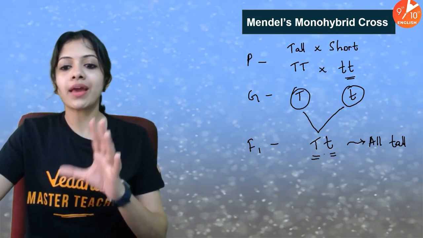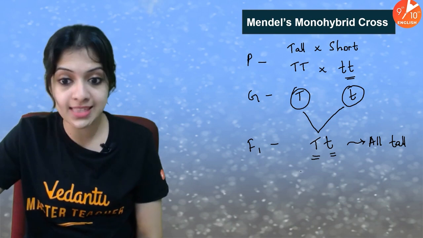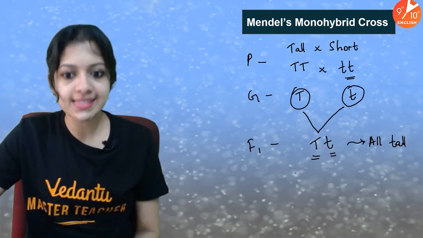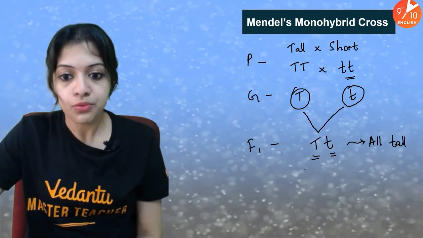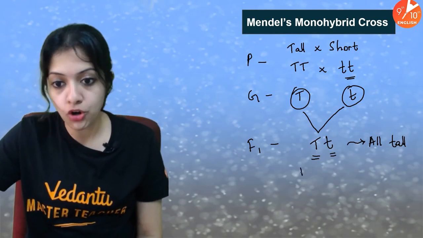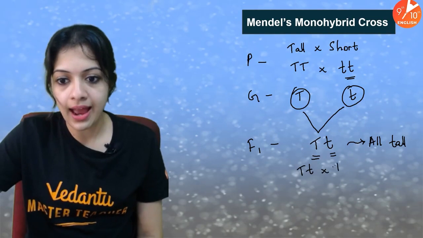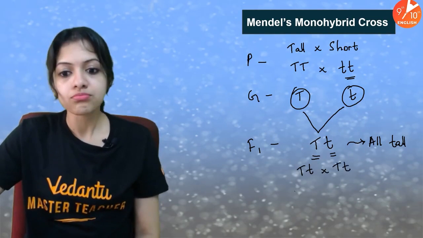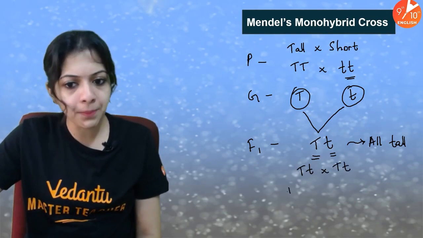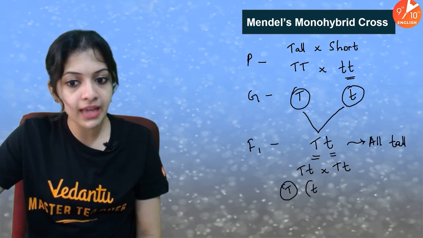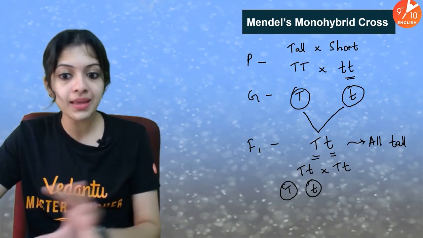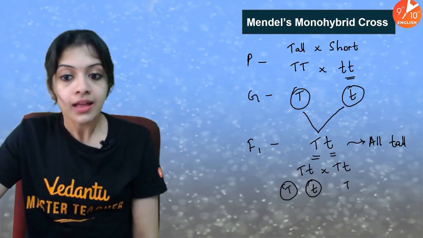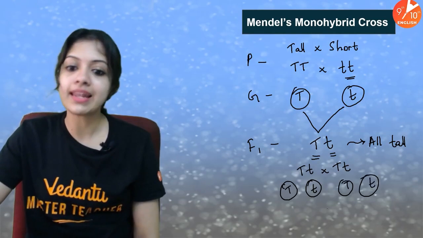Now, what happened when Mendel self-fertilized them? Self-fertilization, as I said, the pollen grain and the egg are from the same plant, which means the cross now would be Tt and Tt. They would produce two different types of gametes each. This would produce a capital T in one gamete and a small t in the other gamete. This would produce it likewise.